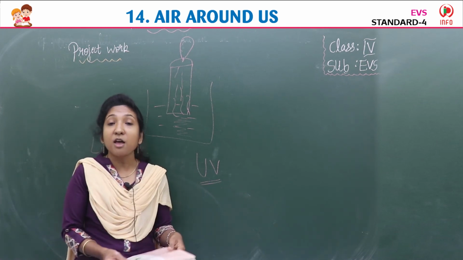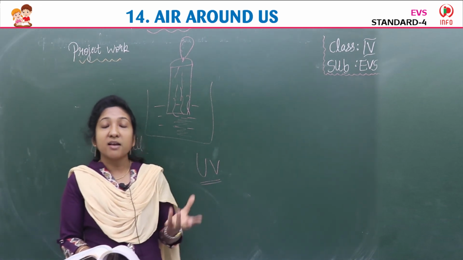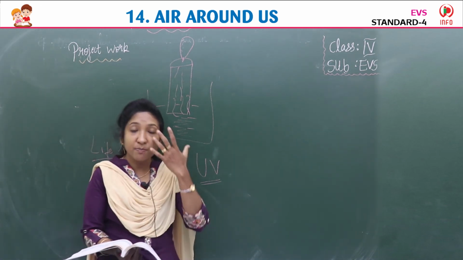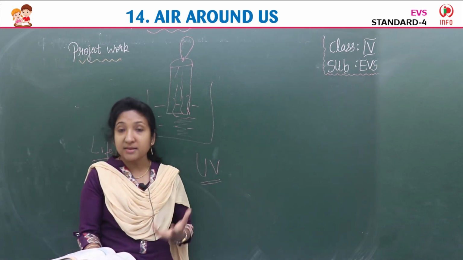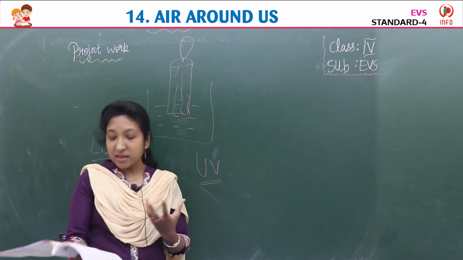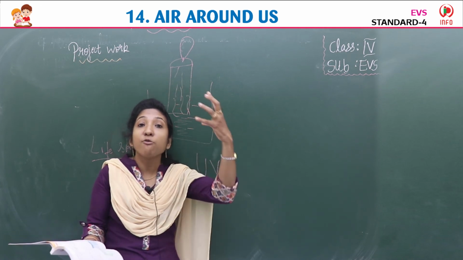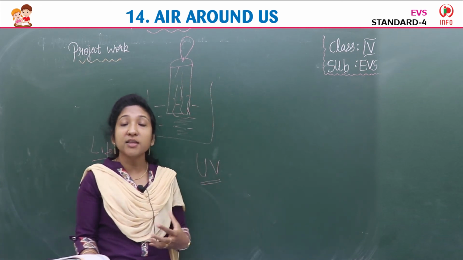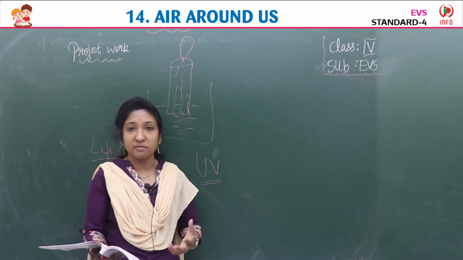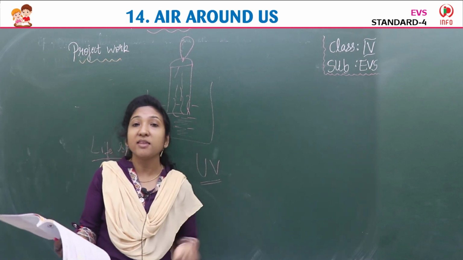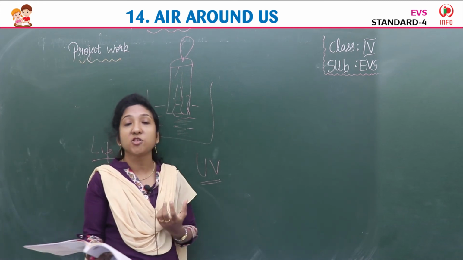So these are the effects of air pollution. We get many respiratory diseases, lung problems, heart problems, eye problems, body problems, global warming, temperature increases, acid rain, wildlife gets affected, the ozone layer gets thin, and ultraviolet rays, the harmful rays of the sun, will reach the earth, and it will destroy us. We won't be able to bear the rays of the sun. Those rays are very harmful, children.